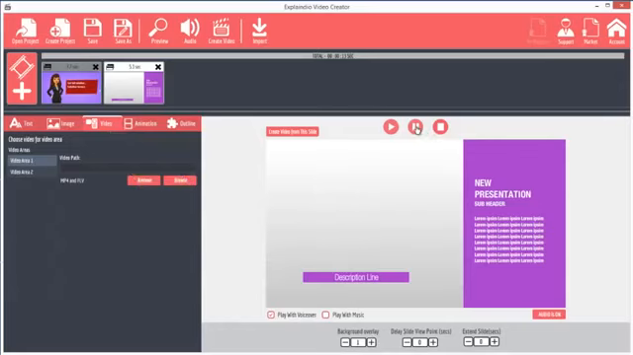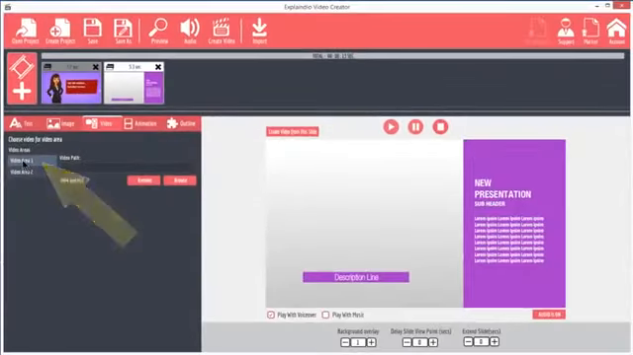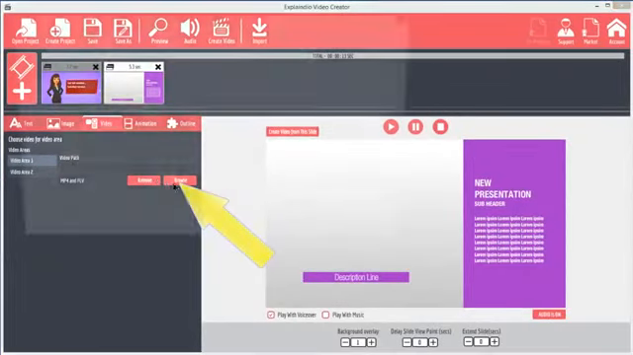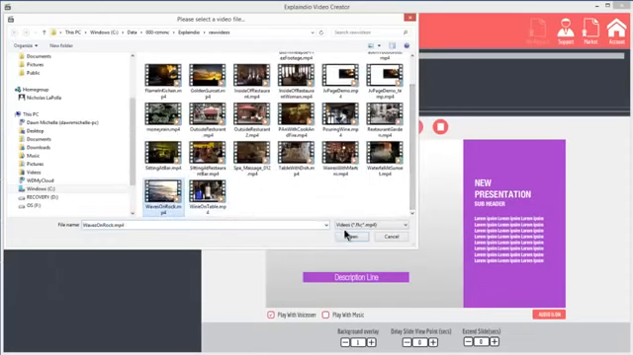Most slides are enabled for video backgrounds. The video background is always Video Area 1. Click Video Area 1 and browse to choose an HD video from your hard drive. The video will display as the background.